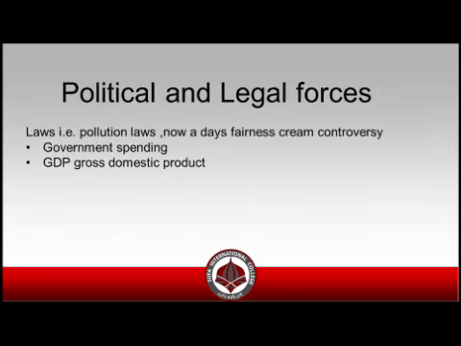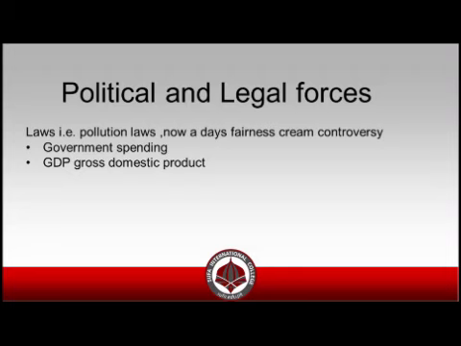Political and legal forces. Every country has specific laws for its industries, which every industry has to follow. Keep Pakistan aside, because there's no such example in my mind relating to Pakistan, but there are several laws. For example, in the US, there are laws against racism.